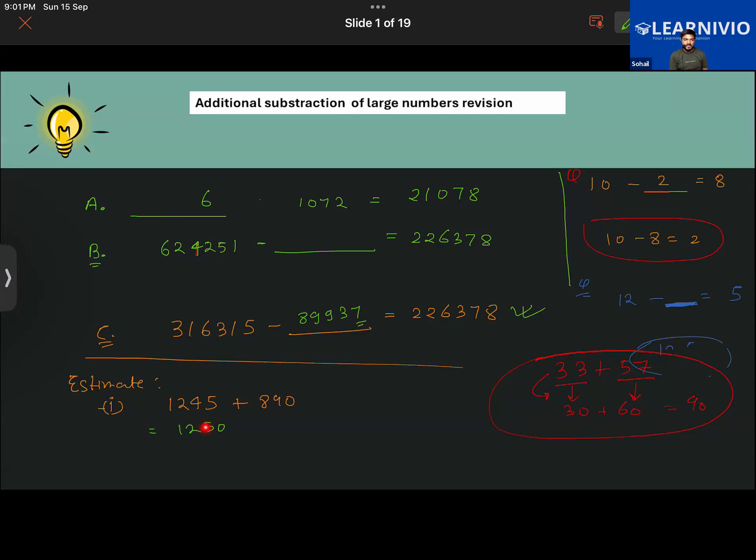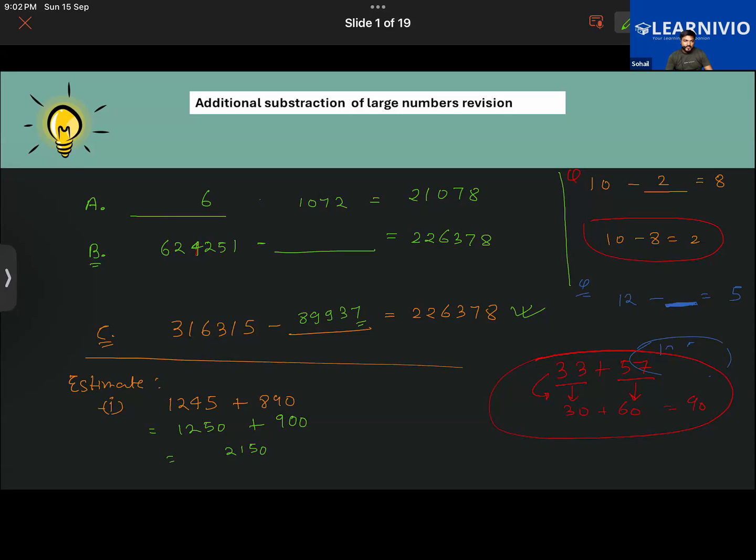Sumaya, are you getting it? And Habib? Yes. Okay, and 890 will become 900 when we round it off. Getting it? So now you're going to add them. When you add them, it would be around 2150.